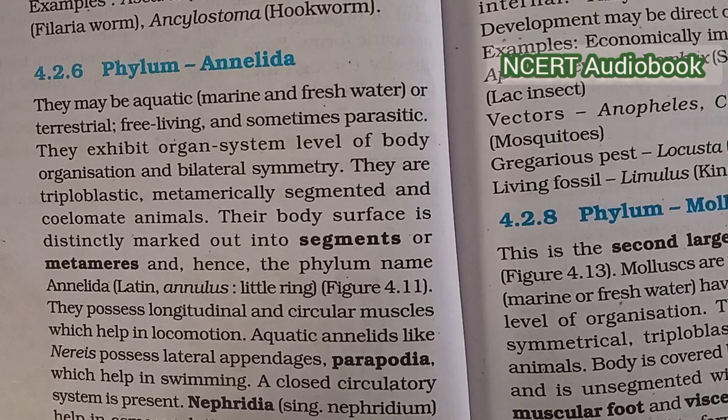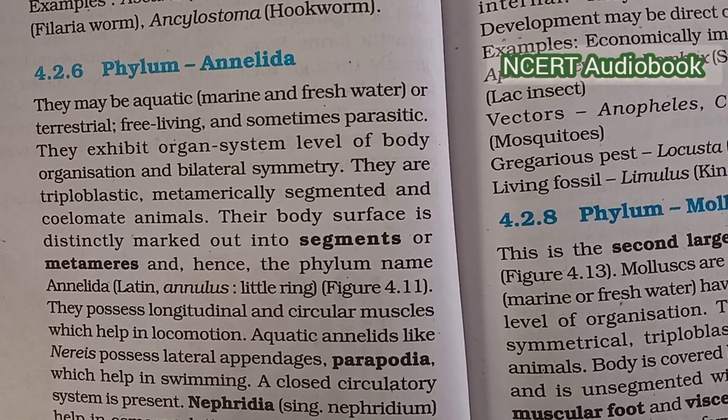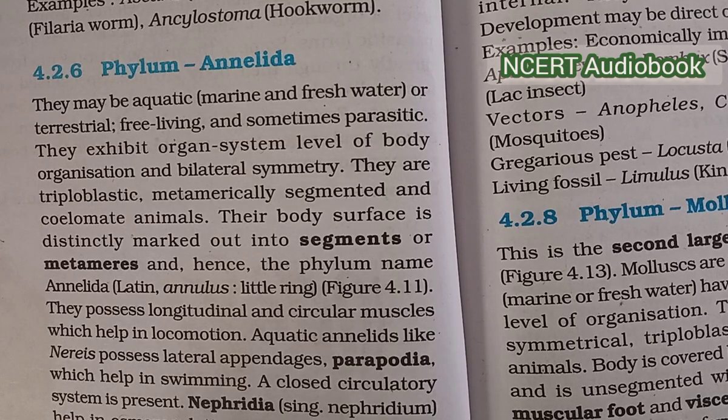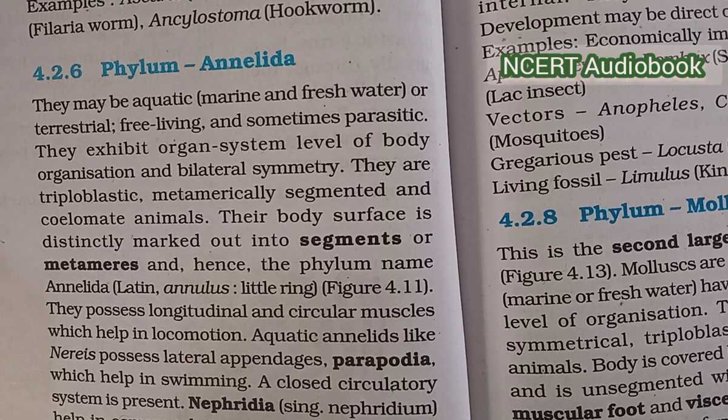Phylum Annelida. They may be aquatic, marine and freshwater, or terrestrial, free-living and sometimes parasitic. They exhibit organ-system level organization and are bilaterally symmetrical. They are triploblastic, metamerically segmented and coelomate animals. Their body surface is distinctly marked out into segments or metameres, and hence the phylum name annelids. They possess longitudinal and circular muscles which help in locomotion. Aquatic annelids like Nereis possess lateral appendages, parapodia, which help in swimming.